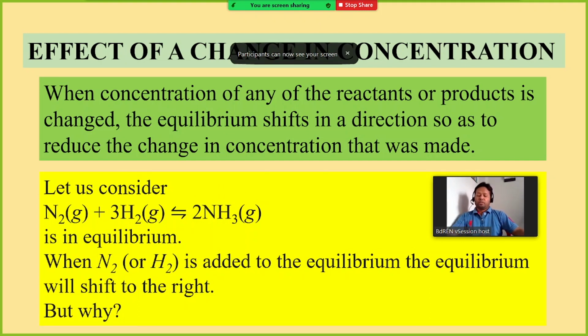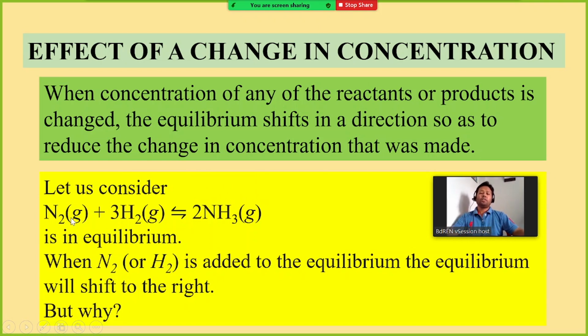Okay, I am telling you, if we increase the concentration of nitrogen or hydrogen, anything is possible because both are reactants in gaseous state. If we increase the concentration of nitrogen, then more product will be formed. So the amount of nitrogen will be reduced. If you add more nitrogen, it will react with the hydrogen to form ammonia.